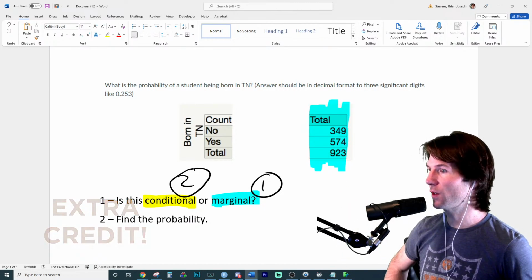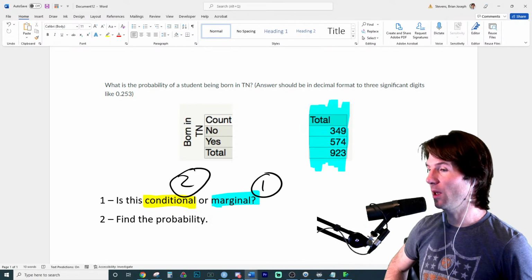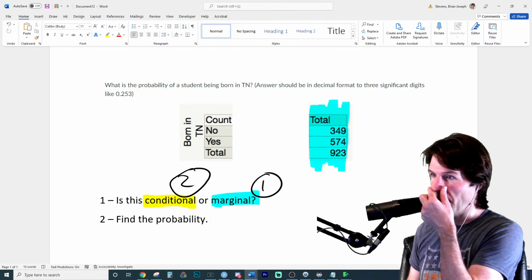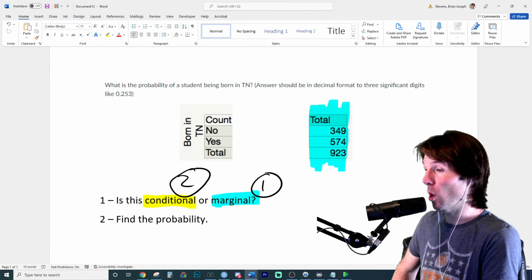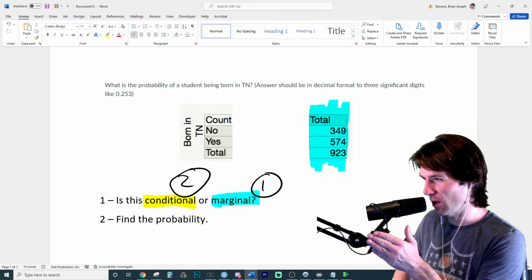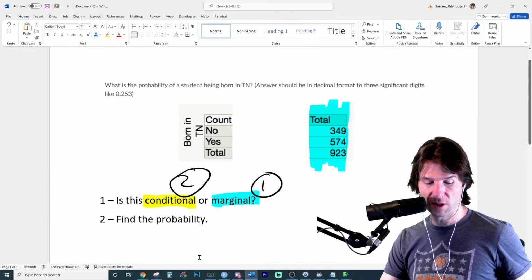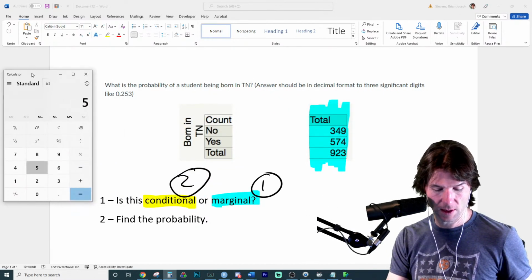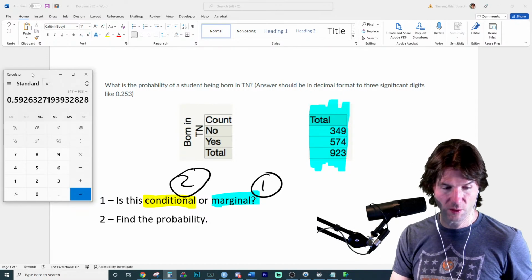So the other information is not that we're trying to confuse you, but when you just remove that other information, it's clear to see that we're only looking at the margin right here, the margin where it has just the information on if a student is born in Tennessee. And you just did perfectly right there. The answer is 547 divided by 923.